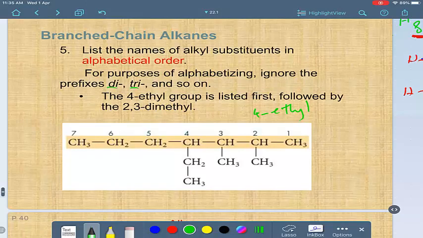Don't start with methyl, even though methyl now has di, so D would come first. No, ignore the prefixes. You have to follow the alphabetical order with the main name of the alkyl, not with the prefixes here. You understand?